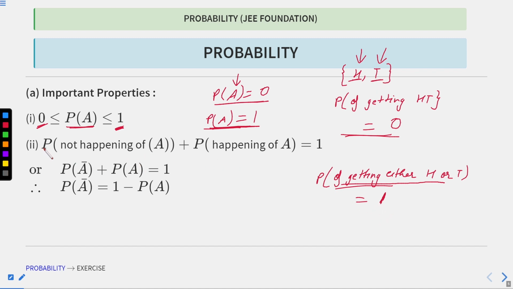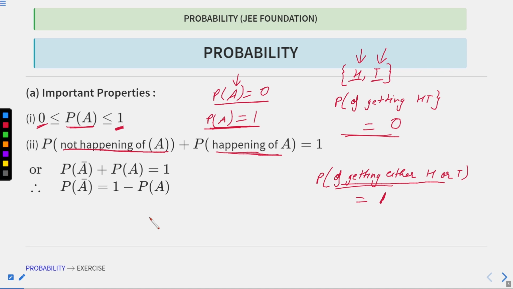I hope this is clear to you. Now the second property says the probability of an event A not happening plus the probability of A happening is equal to 1.